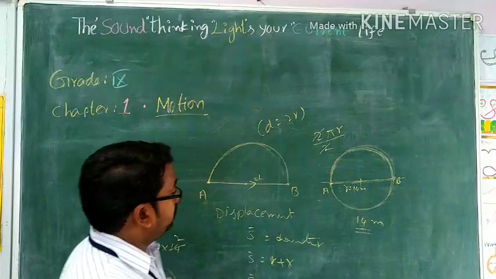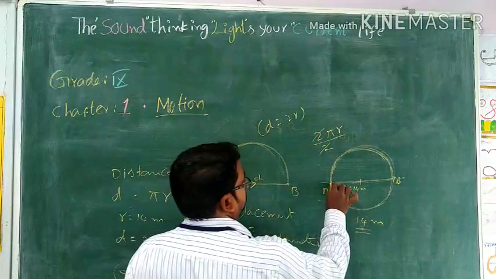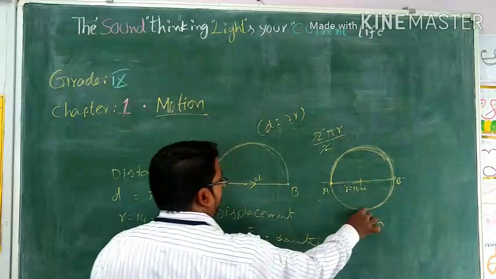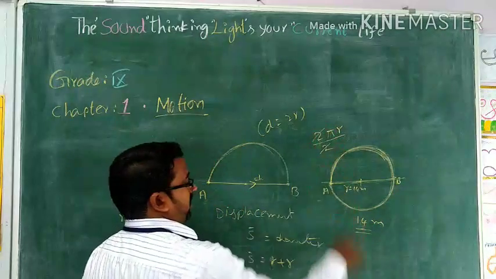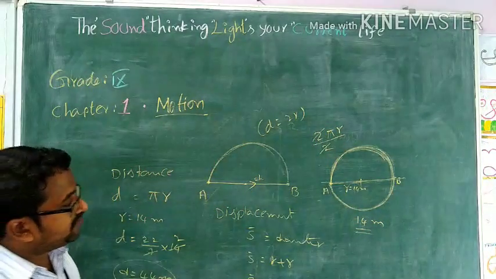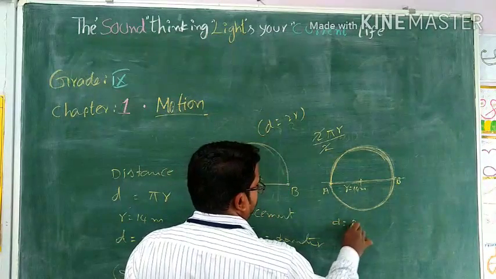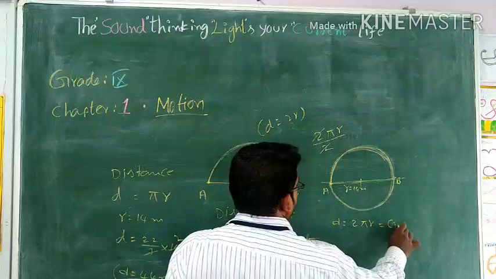Okay, in the circular path. Now, I am going to ask one more question. A person starts from A and runs over there, and after some time he reaches A. What is the distance covered here? Yes, distance is equal to the circumference of the circle.